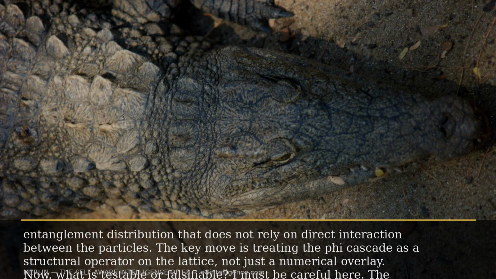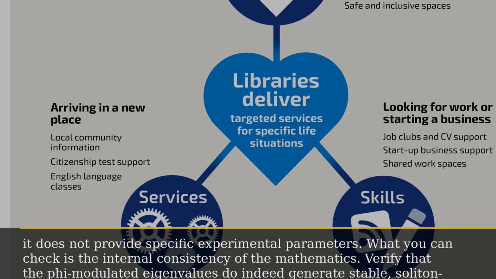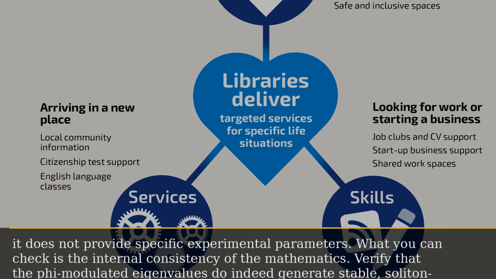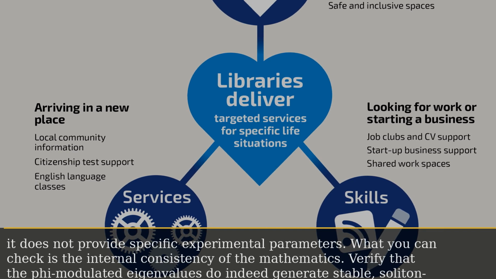Now, what is testable or falsifiable? I must be careful here. The source paper is theoretical, so it does not provide specific experimental parameters. What you can check is the internal consistency of the mathematics.